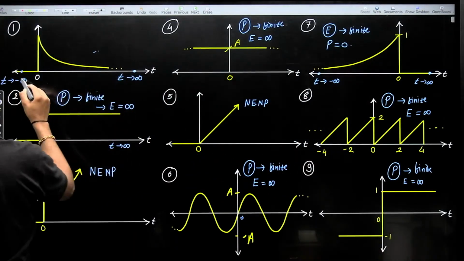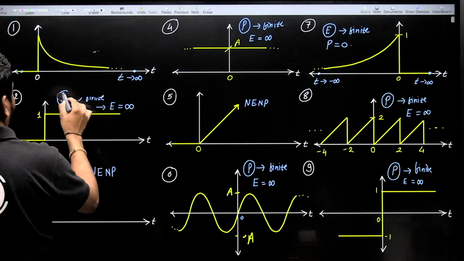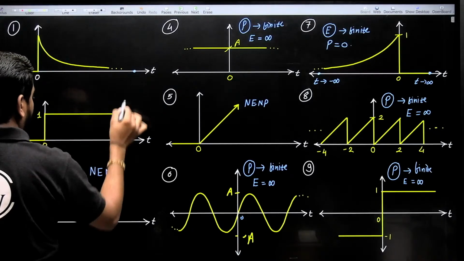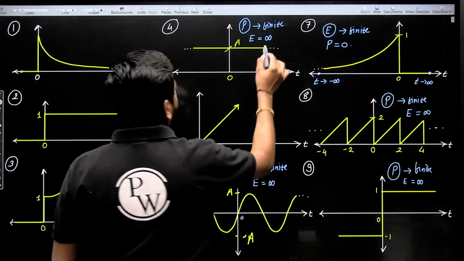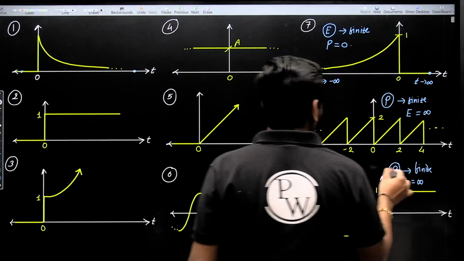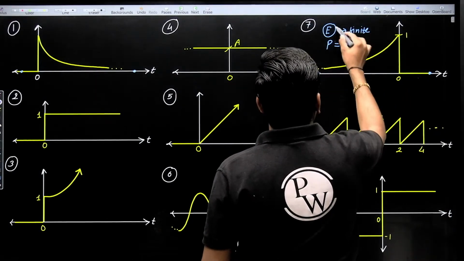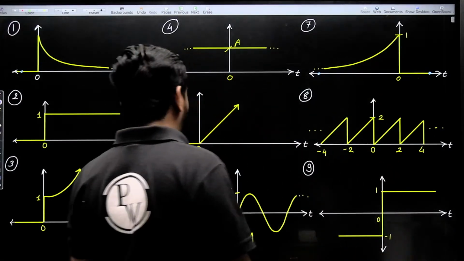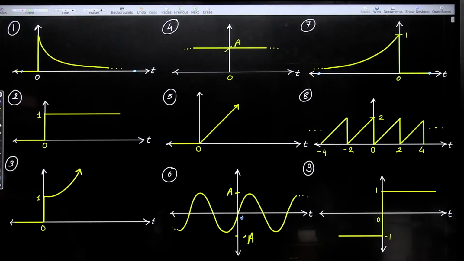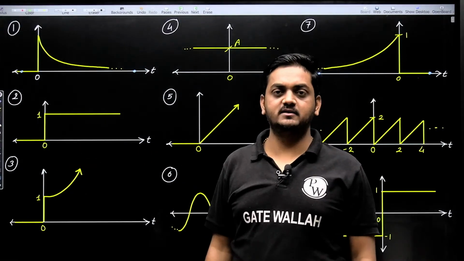All of you see here. Now the first signal, this is an exponential decreasing function. Tell me, is it an energy signal or a power signal?